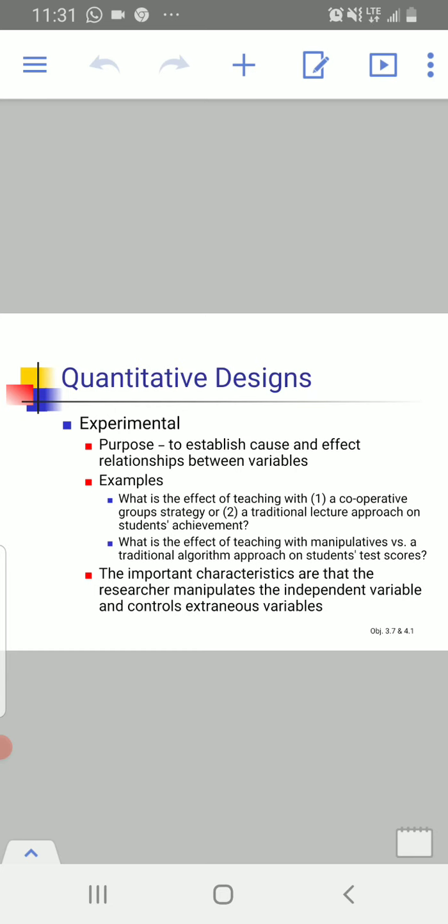Hypothesis is important in the experimental research design, because this is the design of quantitative research, in which we can develop hypothesis and we can test the hypothesis.